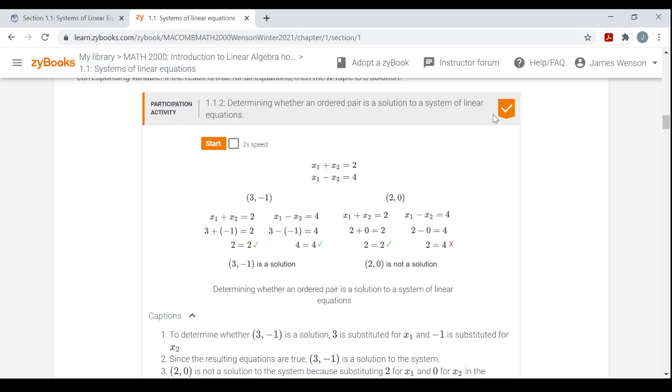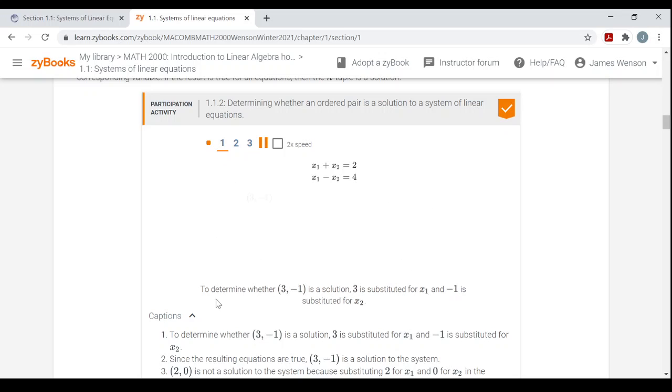All right, so here's another example of a participation activity. Again, I completed this activity with you in the week 0 syllabus video, so that's why it's already filled in. This is one of those animations where you hit start, and it says to determine whether the ordered two-tuple, or ordered pair, (3, -1) is a solution to this system: x1 plus x2 equals 2, x1 minus x2 equals 4. The first value, 3, is substituted for x1. The second value, -1, is substituted for x2, and they've done this here.